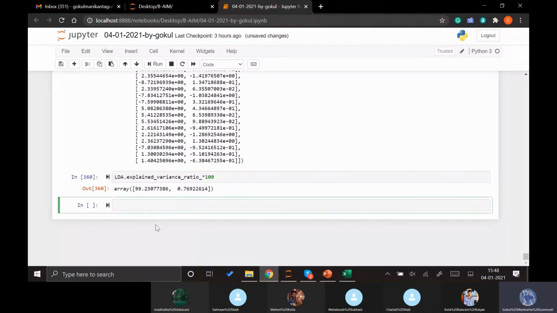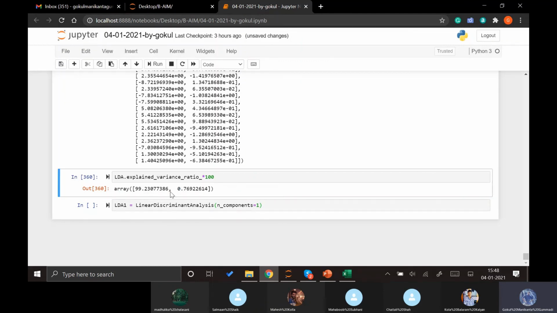So how can we do that? Let's take LDA1, the new one, linear discriminant analysis, and this time we give n_components as 1, as we understood that one component is explaining 99%. We don't need the other one, and by doing that we can reduce the whole 4-column data into just one column, which can be easily used in many different models to explain our dependent variable.